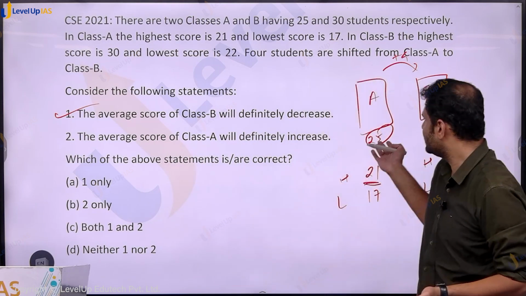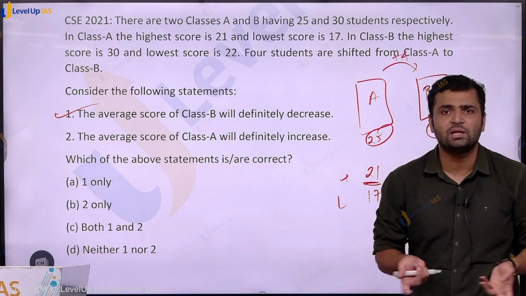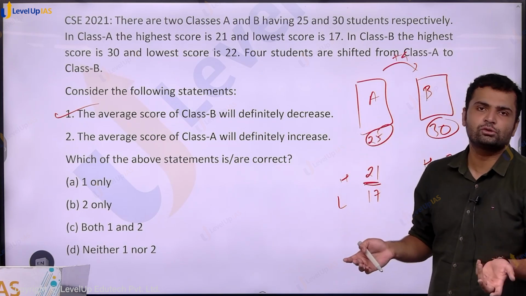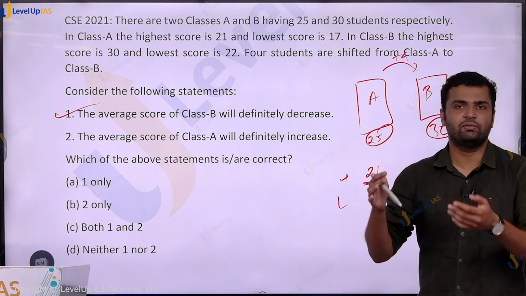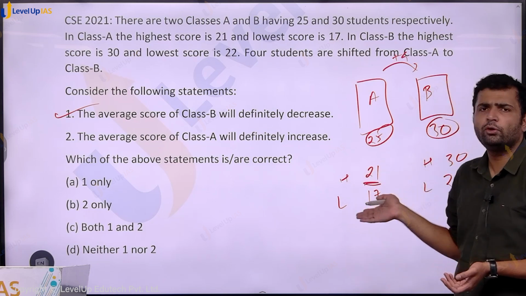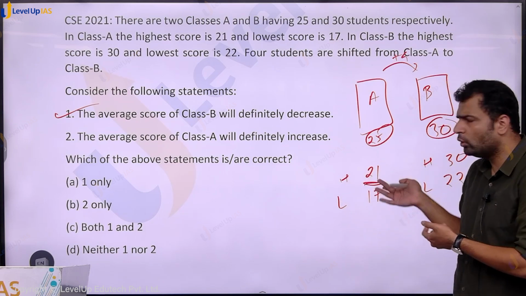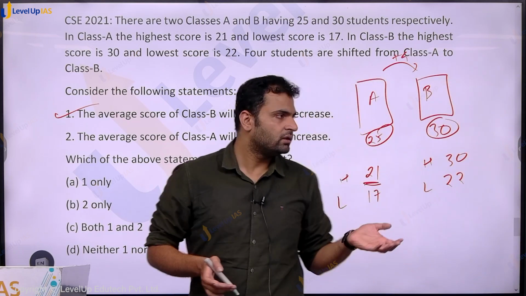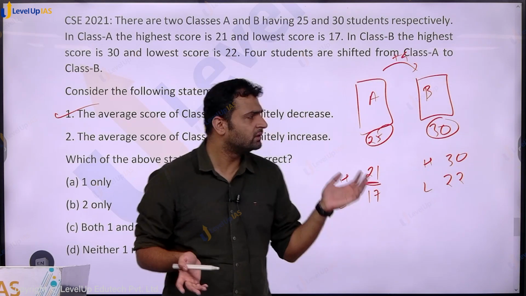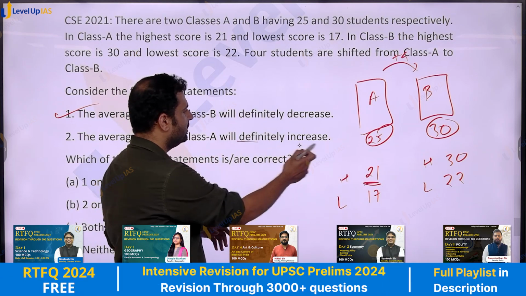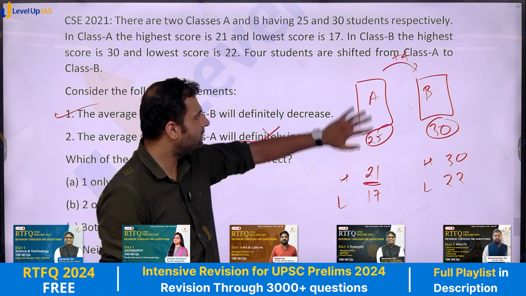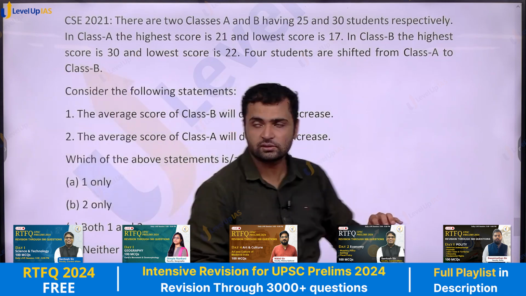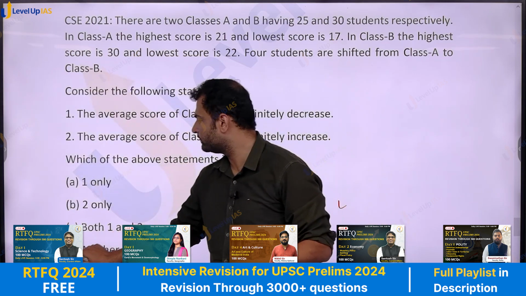So the average of class A might increase, might decrease, might remain the same. We don't know. It depends on which 4 people you are sending. If you are sending people who have a higher score than the average of class A, then the class average will decrease. If you are sending 4 people with lower scores than class A's average, then the class average will increase, right? So the second statement, that it will definitively increase, we cannot say. So that is wrong. So the answer is option A, class B average will decrease.